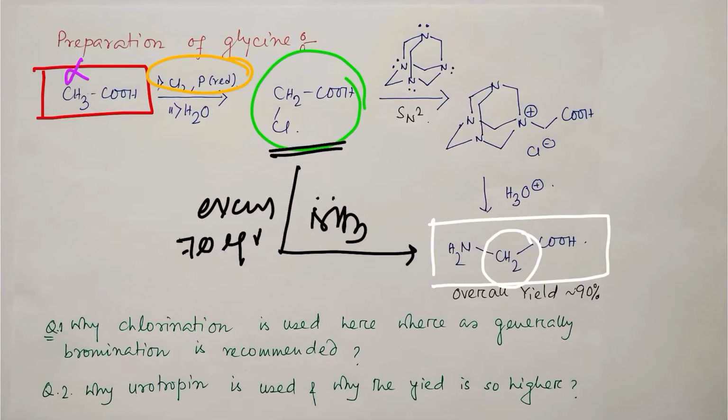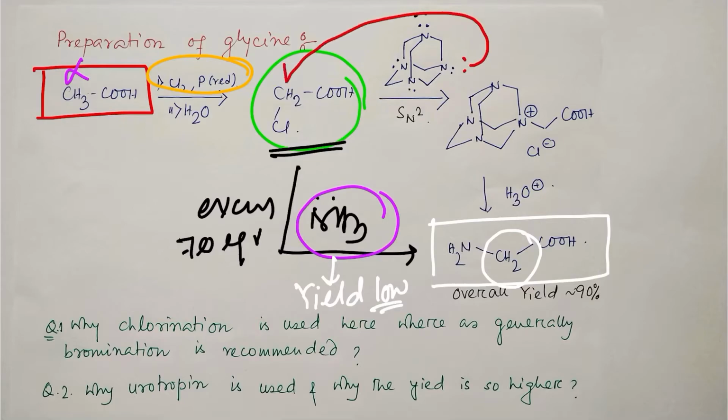But in this case, another path is chosen. Why not the ammonia path? What is the disadvantage? Because in this case the yield is low. But if you use urotropin, hexamethylene tetramine, the yield improves. In this case, these lone pairs of electrons attack efficiently through an SN2 type pathway and ultimately result in this glycine derivative. Okay, and on further hydrolysis, it will result in the final amino acid glycine.